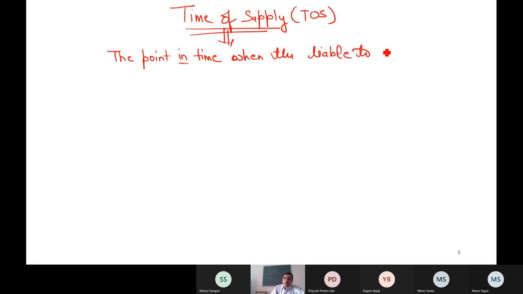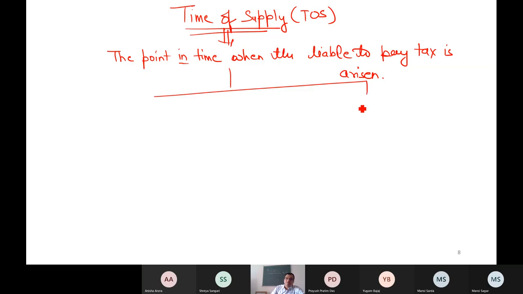When liability to pay tax is arising, this date will tell me when the person concerned, whether the supplier or the recipient, because there are so many cases of reverse charge mechanism also where the recipient is liable. So I am not writing only when the supplier is liable. Whosoever is the concerned person, whose obligation it is to pay the tax to the government, that person's exact point will be determined under time of supply.